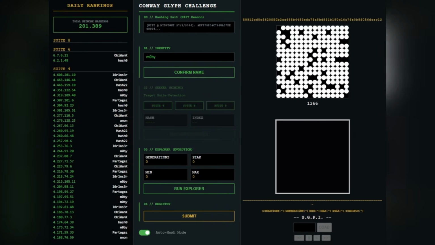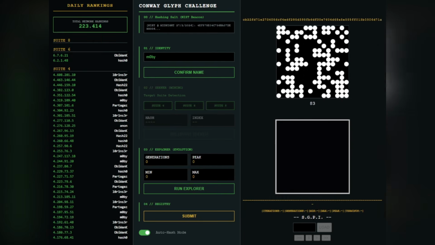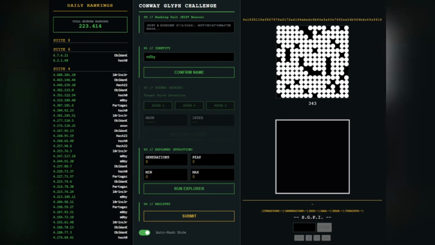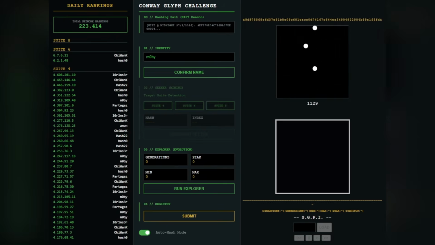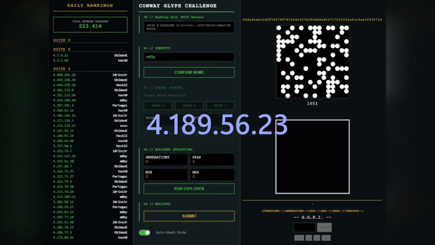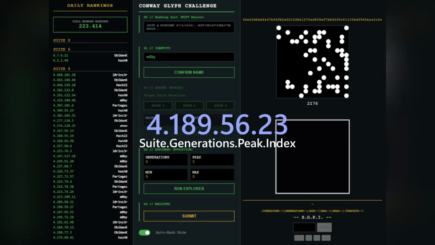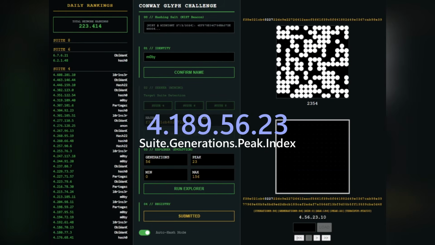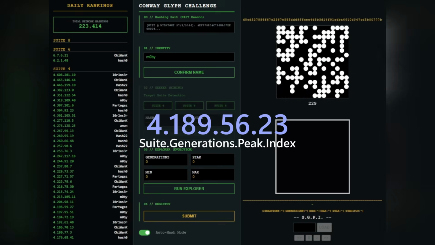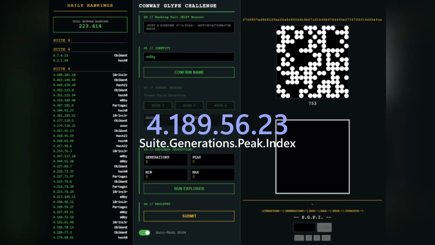The fourth and final level is the index, at which place in the hash string the date appears. A date that appears right at the start of the hash string is higher ranked than a date that appears towards the middle or the end. So the lower the index, the higher the rank. Here is an example for the full ranking according to all 4 levels. 4.189.56.23 denotes a 4-suite pattern with 189 non-repeating generations, a peak count of 56, and that today's date was found at position 23 in the hash string.